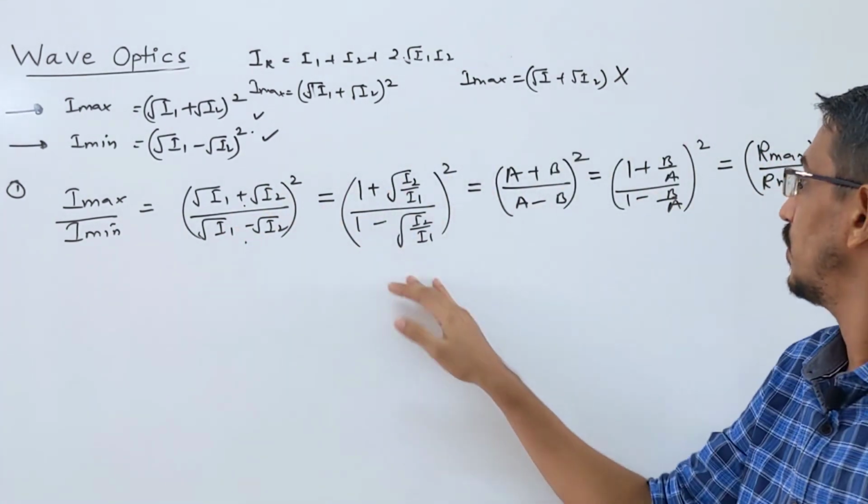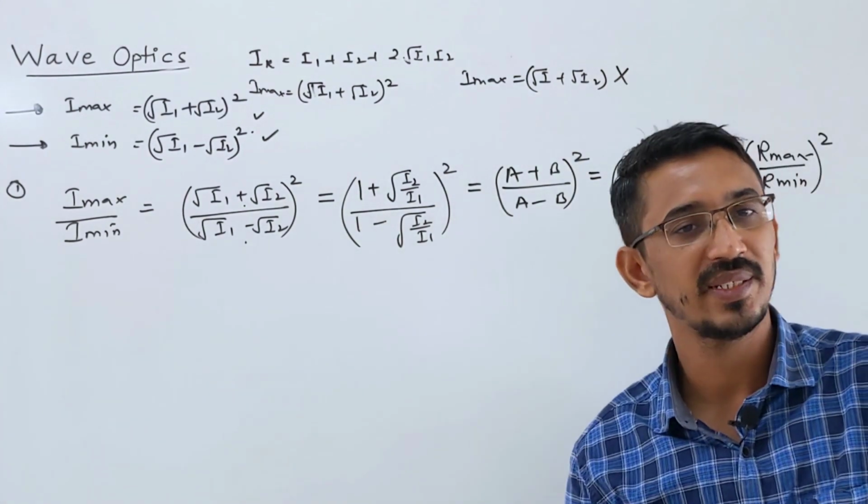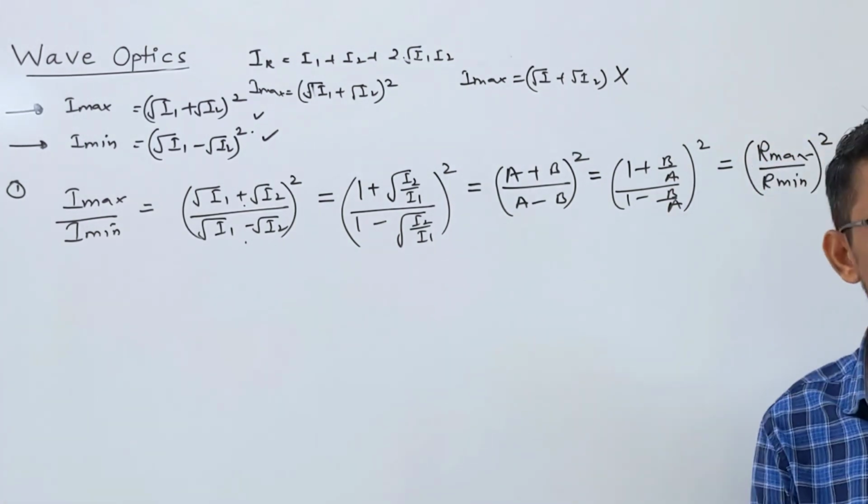So 1, 2, 3, 4, 5 ways to ask, and almost all ways they have asked in the exam. Okay, so it's a very, very important question, the ratio of I max to I min.